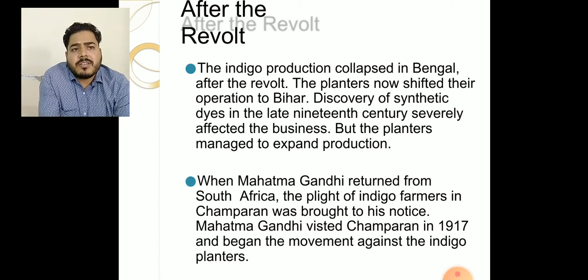Indigo production collapsed in Bengal after the revolt, and the planters shifted their operations to Bihar.